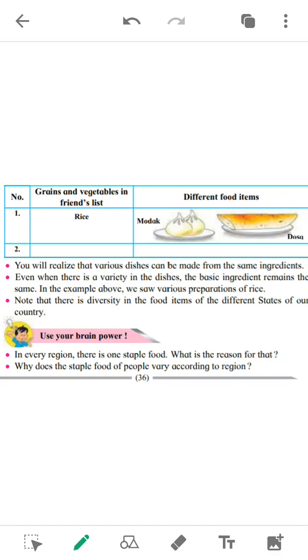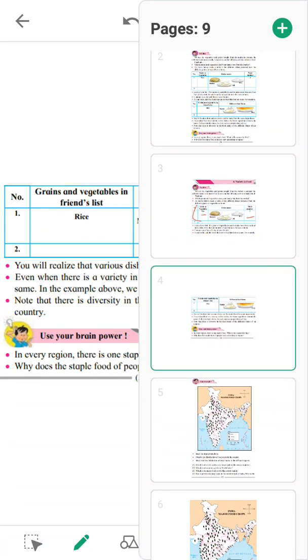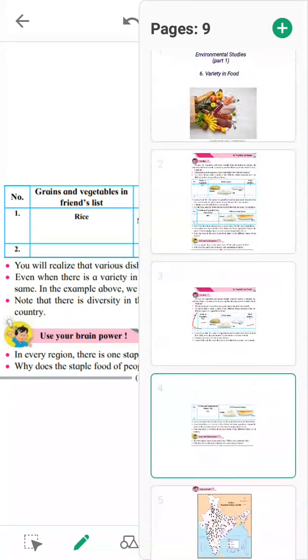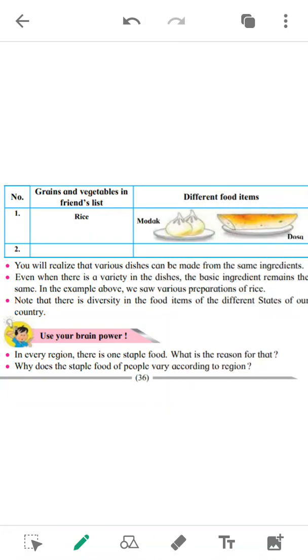Why? Because the weather is suitable for the growth of wheat and jawar in Maharashtra. Even rice is grown only in the Konkan region in Maharashtra, because rice needs a lot of water. It needs paddy areas to grow. So our staple grain is wheat and jawar.